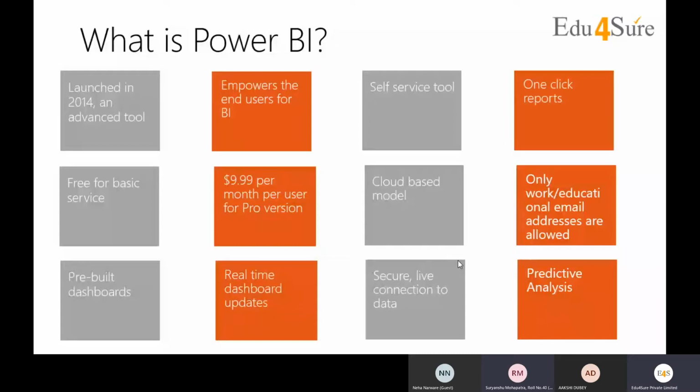So what features does it offer us? Mobility, right? If you are working on an Excel sheet on your desktop, then either you have to mail it to yourself or carry that data with you in a pen drive. You cannot share it with your manager or teammates otherwise. But in this case, you're working on a cloud-based model. So whatever you do, whatever you save, gets saved there, and from there you can give access to another user. This is called a cloud-based model.